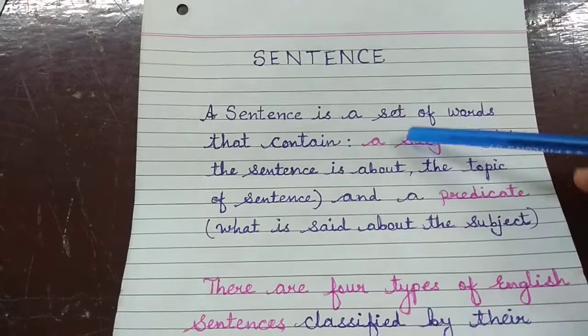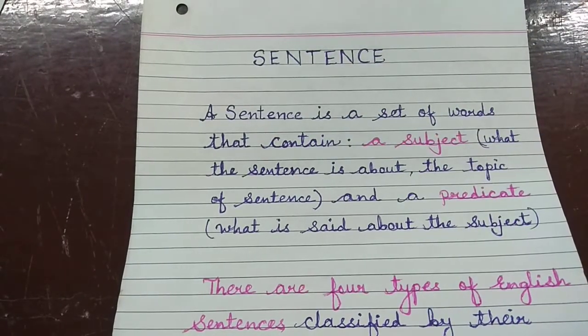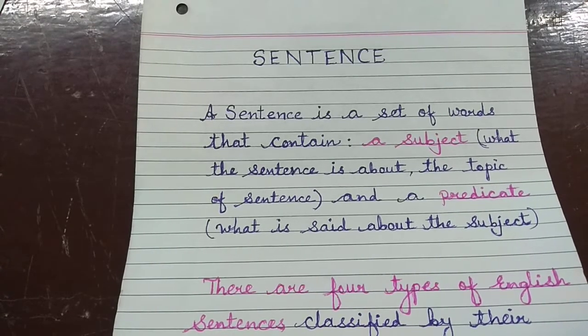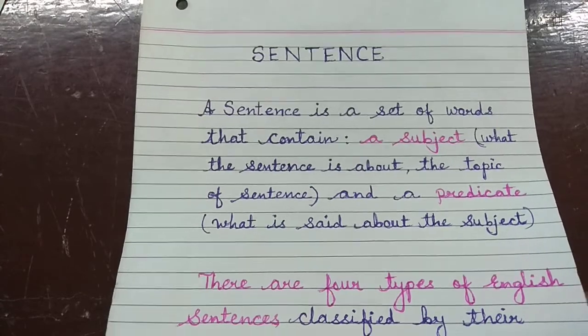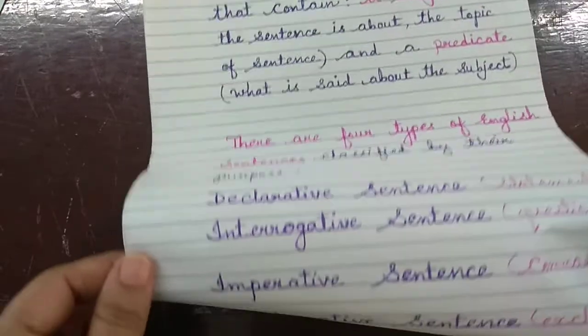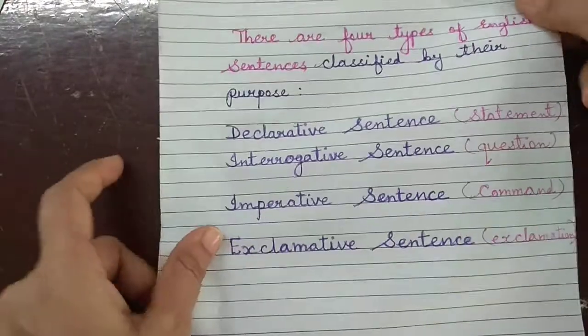A sentence is a set of words that contains a subject, and the subject is what the sentence is about, the topic of the sentence, and a predicate, which tells us about the subject. There are four types of English sentences classified by their purpose, and we saw which these four types are.